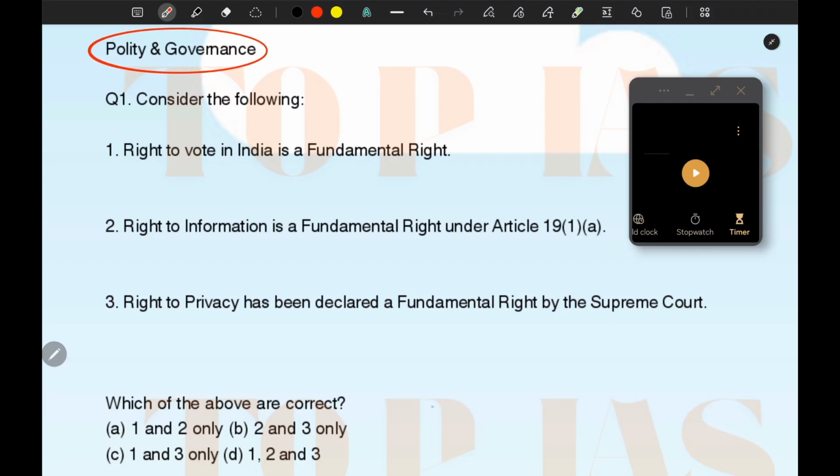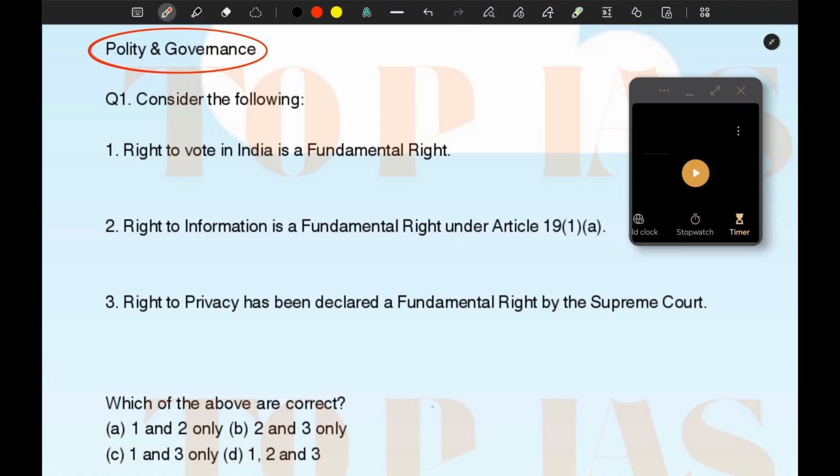During the solving of the questions, simultaneously we will be using a timer so that you guys have enough time to solve the question. Okay, once the timer is up, then we will be watching the solution of the question.